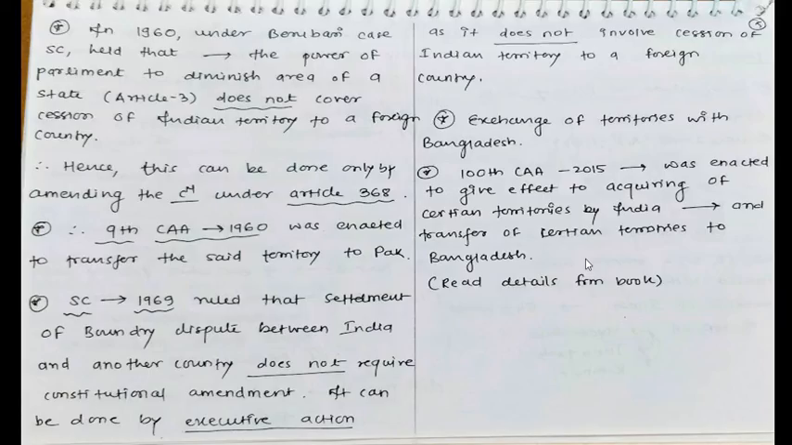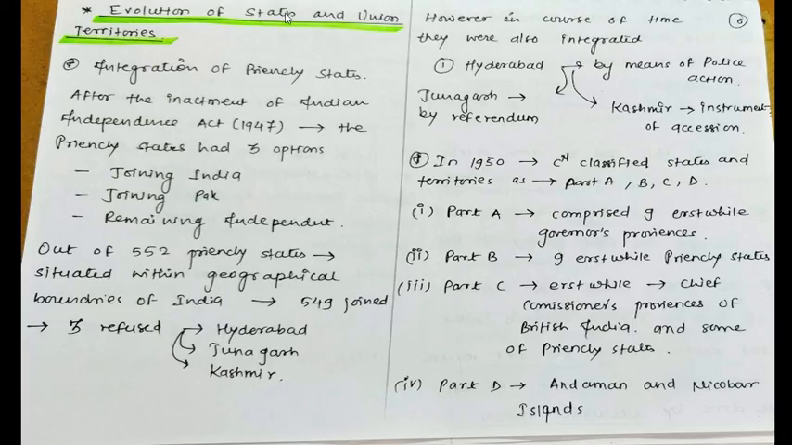Now moving on to page number 6. Now, evolution of state and union territories. How states and union territories evolved. Okay, evolution of how your state and union territories took place.